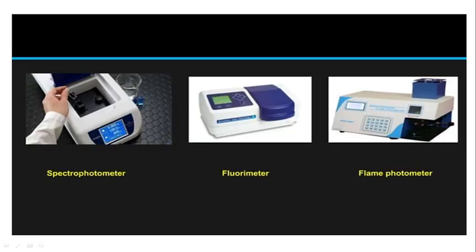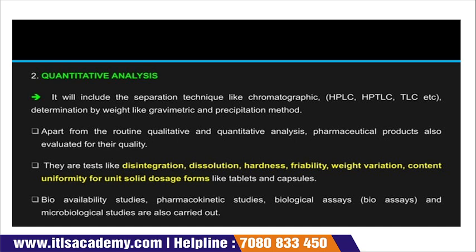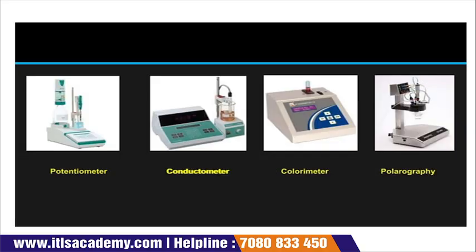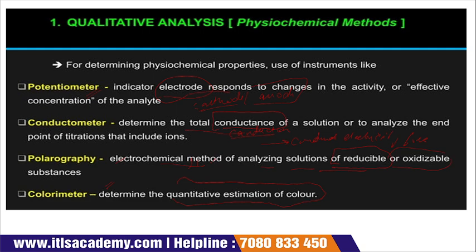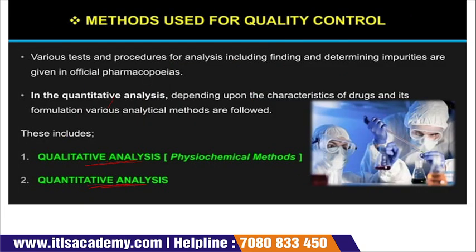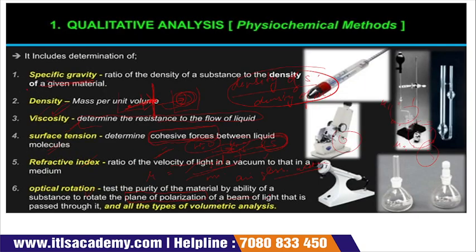See, here you can see this. The very first is spectrophotometer, second is fluorometer, and third is flame photometer. Now, this was complete. First of all we look at the methods used for quality control. I already told you we are having two methods: qualitative analysis and quantitative analysis. Qualitative analysis is also called physicochemical method, like physical and chemical method.